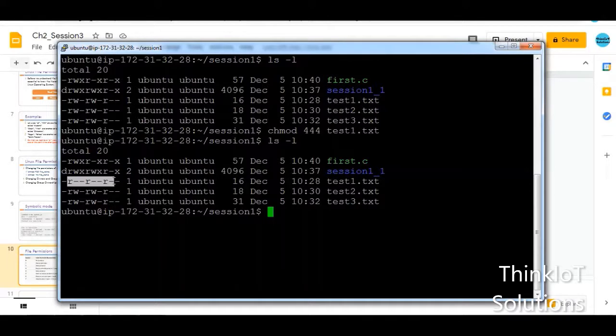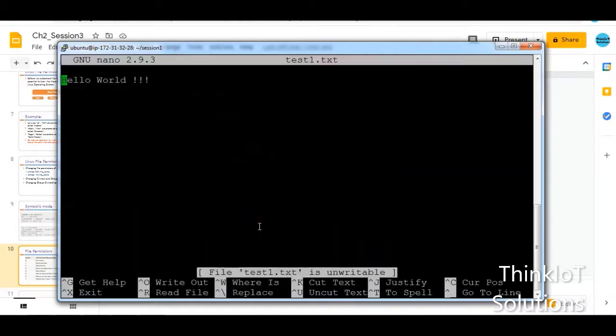So let us see whether it is working or not. So how to check whether I am able to write it or not? I'll use a keyword called nano to edit this file, test1.txt. So as I don't have a write permission, I shouldn't be able to write it. That is what I'm expecting. So nano space test1.txt, I hit enter.